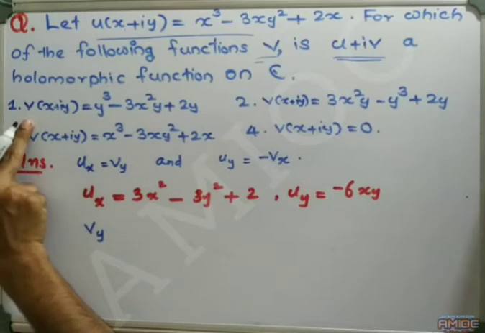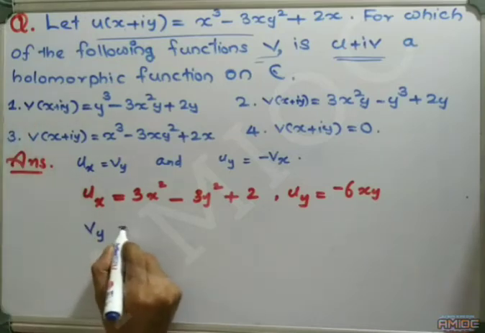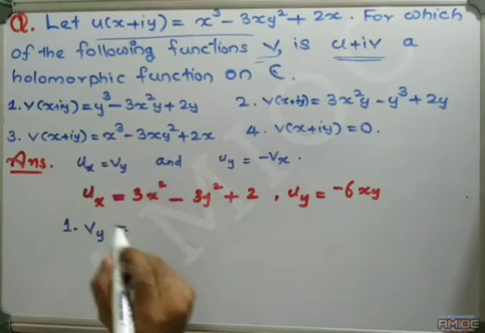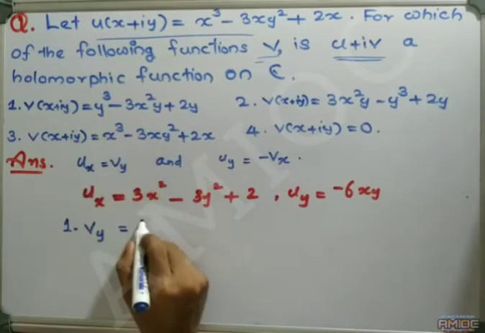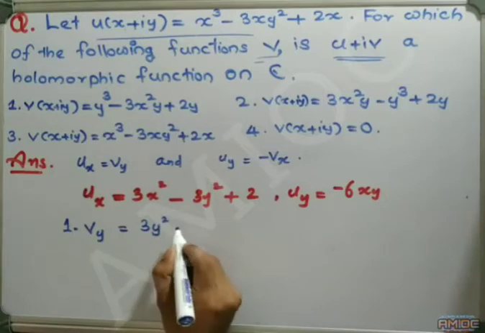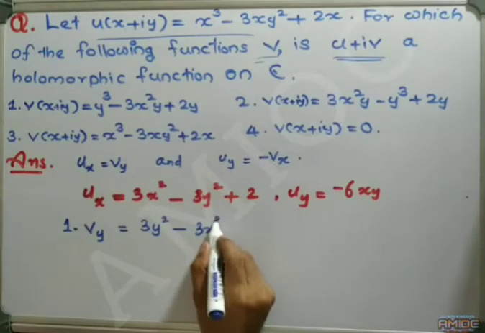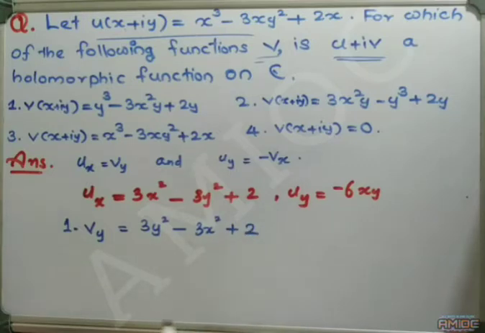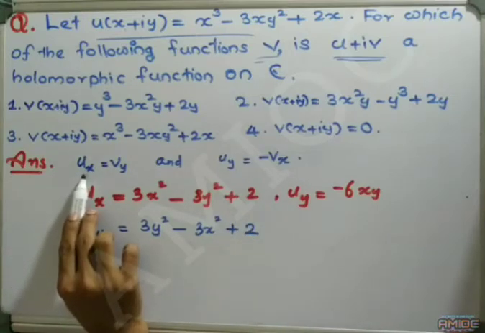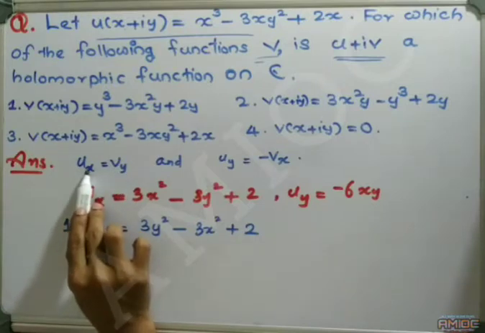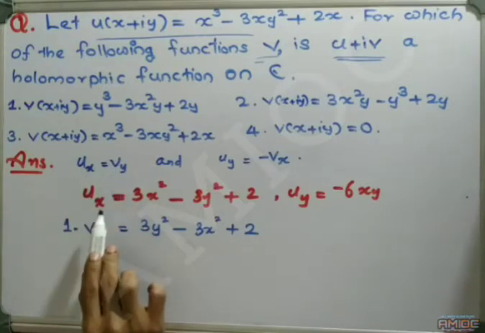Now we look at the first option. vy is the derivative of y cube minus 3x square y plus 2y with respect to y, which is 3y square minus 3x square plus 2. As the function must satisfy the Cauchy-Riemann equation, we need ux equal to vy.